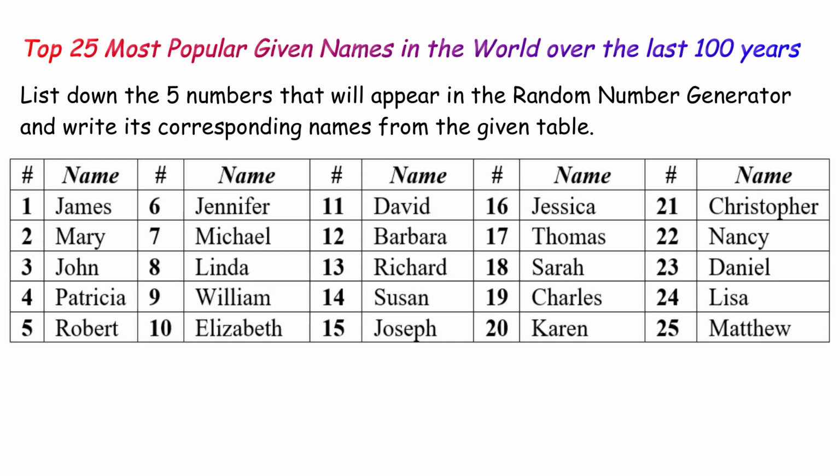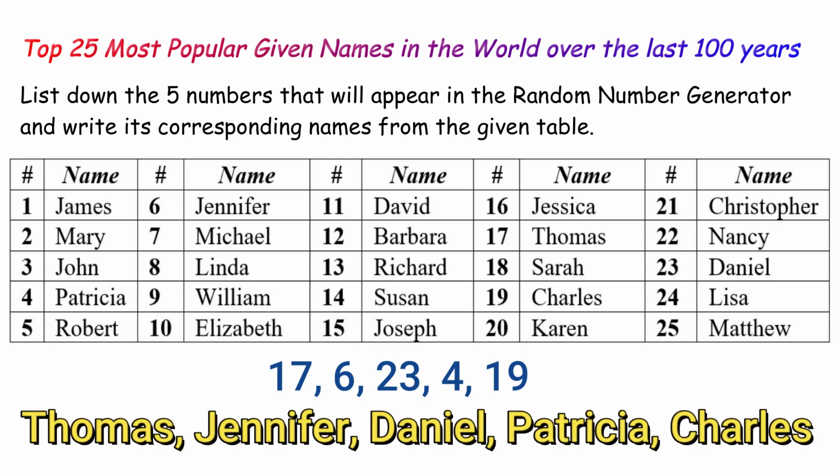Time's up! Now let's check your work. The numbers that appeared in the random number generator are numbers 17, 6, 23, 4, and 19. And its corresponding names are Thomas, Jennifer, Daniel, Patricia, and Charles respectively. So how's your performance? If you get a perfect score of 5, then great. If you get 3 to 4, good job. If you get a score of 0 to 2, nice try. Do not worry because we're still on our first activity and I still have plenty of activities for you. So keep your focus and prepare for the next game.